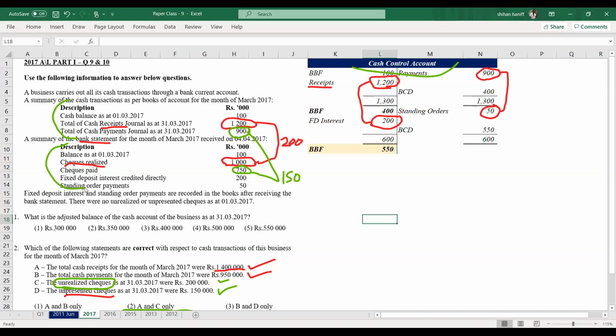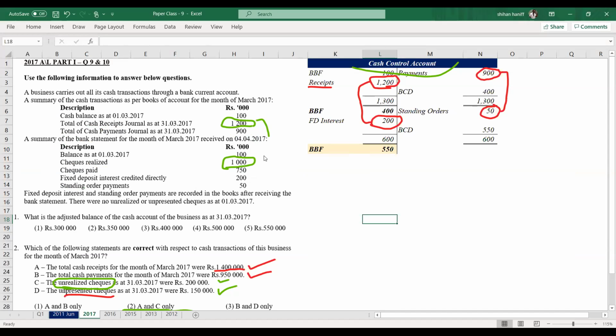So this part is the cash. This is the bank. In the cash book, there is a cash receipt of 1,200. In the bank, the check realized is only 1,000.